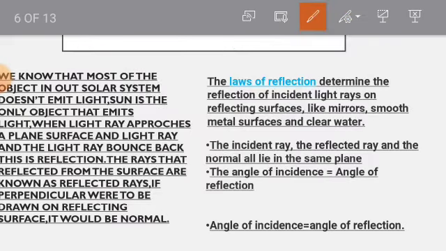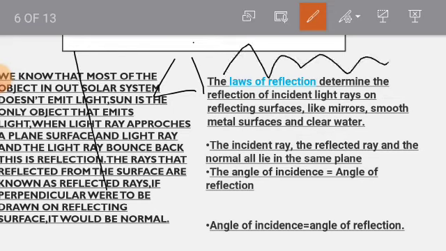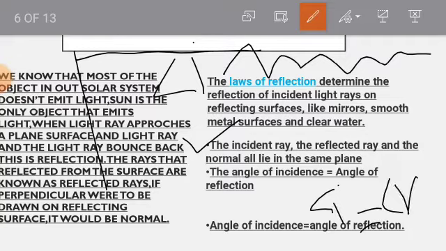Let me just erase it. So now, talking about the laws of reflection. The laws of reflection determine the reflection of an incident ray on a reflecting surface, such as a plain mirror, clean water, and a metal surface. There are two laws. The first is that the incident ray, the reflected ray, and the normal line all lie on the same plane, and the angle of incidence is always equal to the angle of reflection.